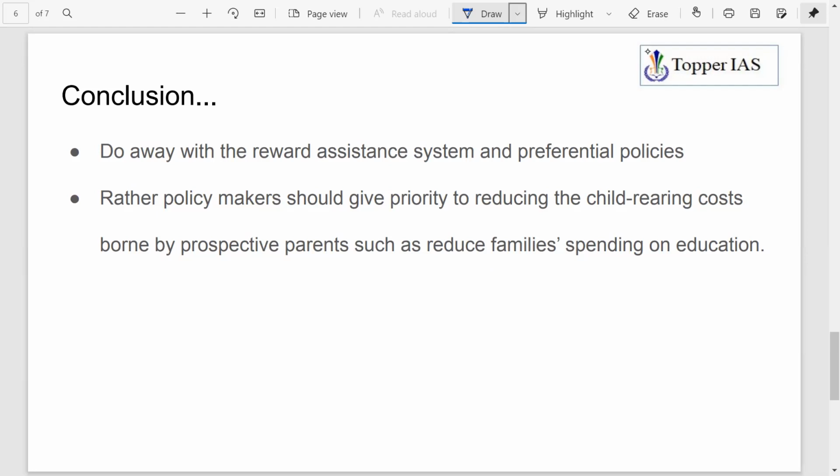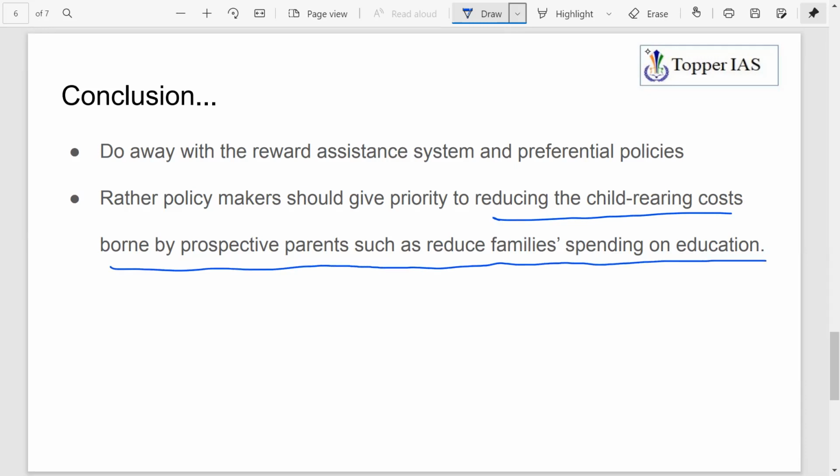Rather than such a system where you provide rewards and preferential policies for people who adhered to the one child policy, the article goes on to say that we should do away with such preferential policies. Rather, policy makers should give priority to reducing child rearing cost borne by prospective parents, such as reducing family spending on education.